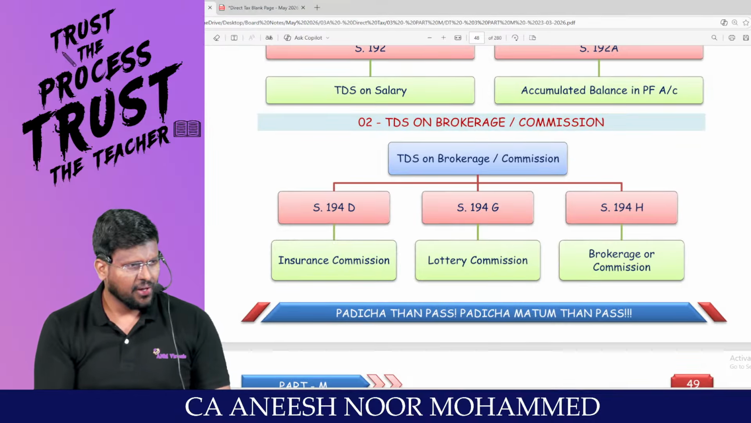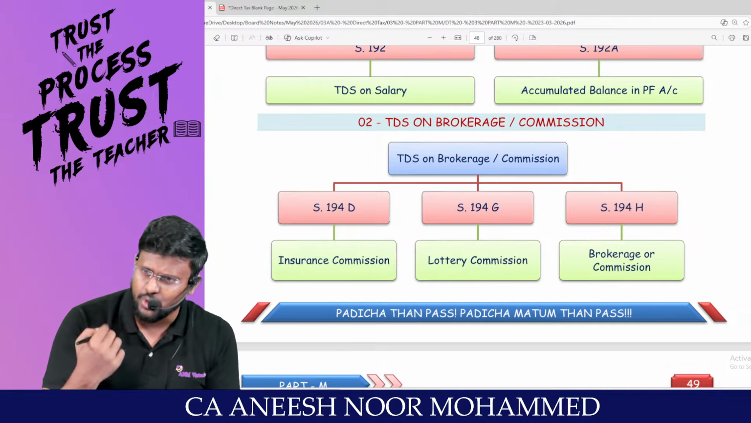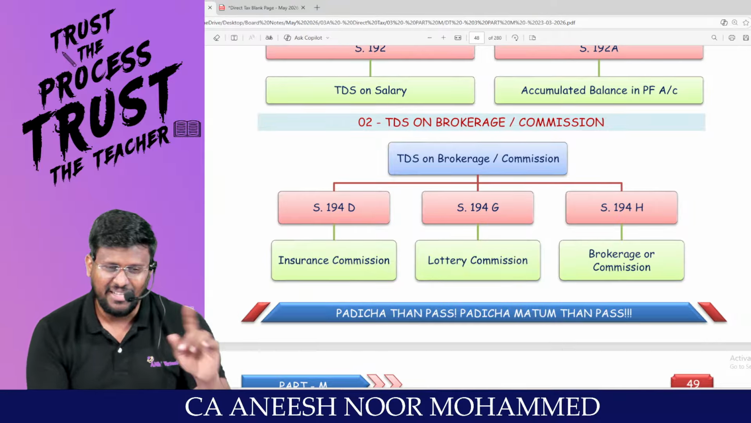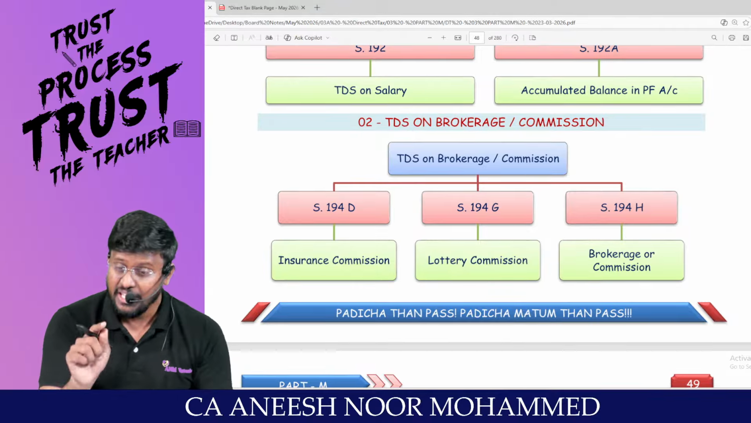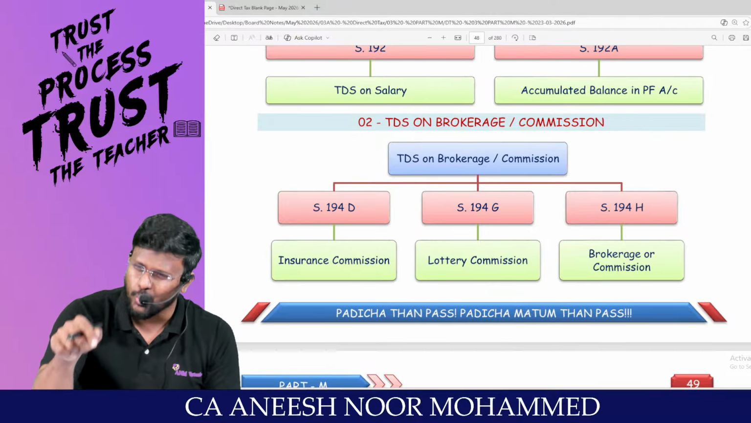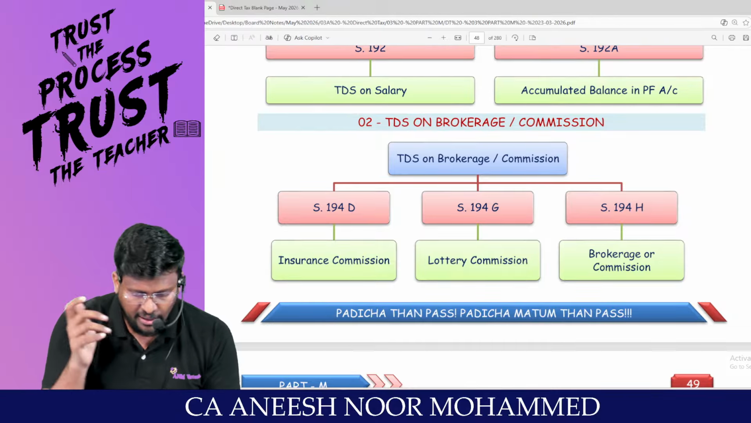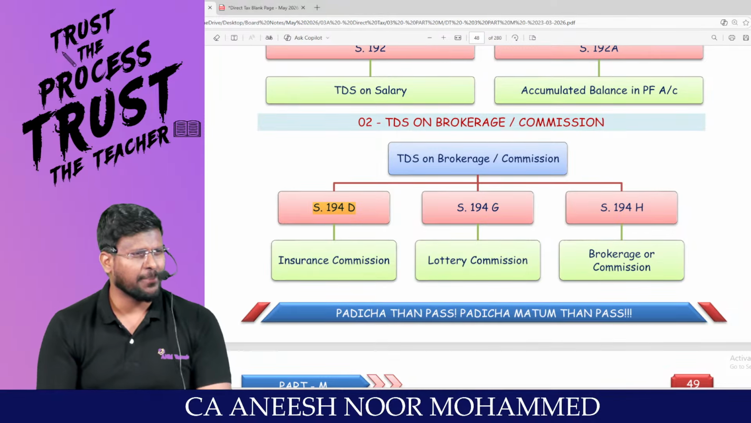Am I right? The insurance commission paid by the insurance company will be debited to the P&L account. But that insurance agent, there is no need that he will declare it as his income. So if the insurance company wants to claim this as a deduction, they are supposed to deduct TDS under section 194D. 194D. Am I right, sir?